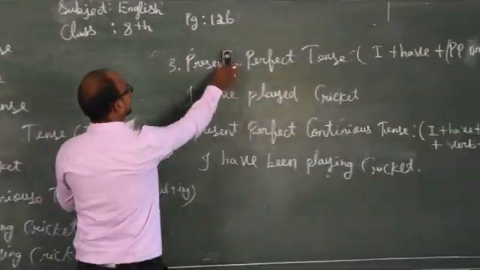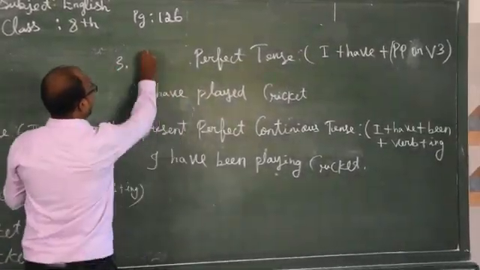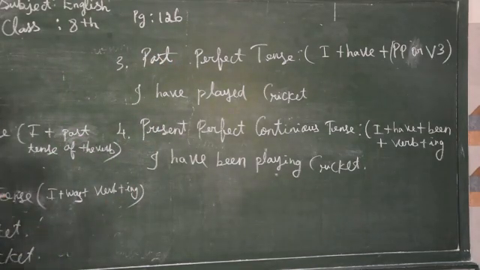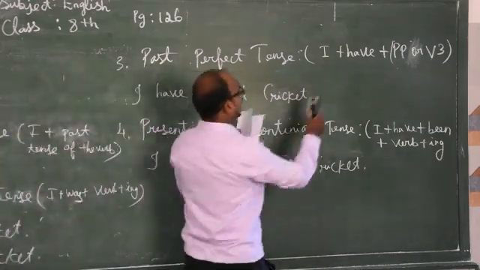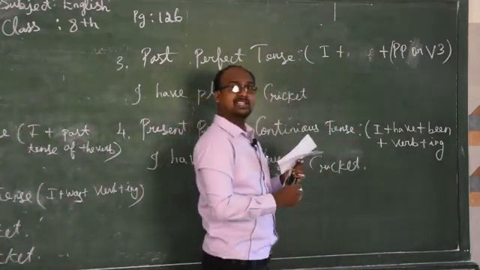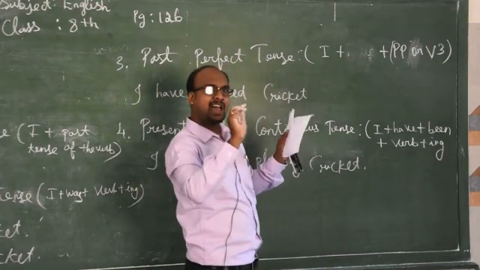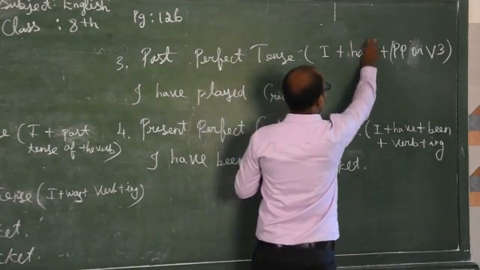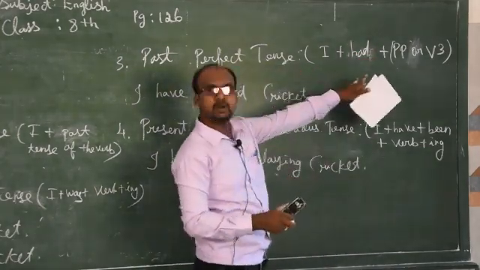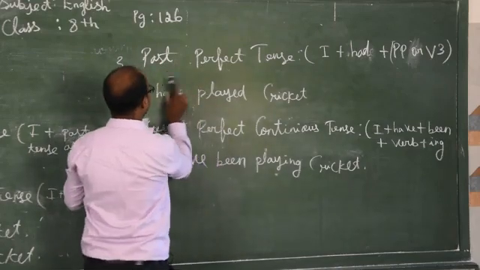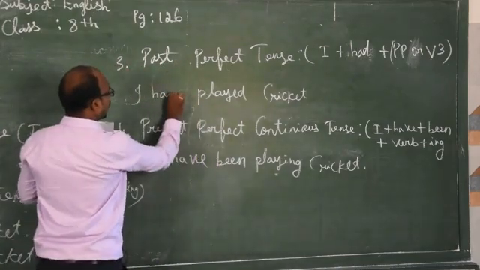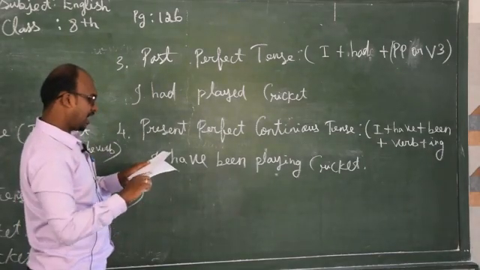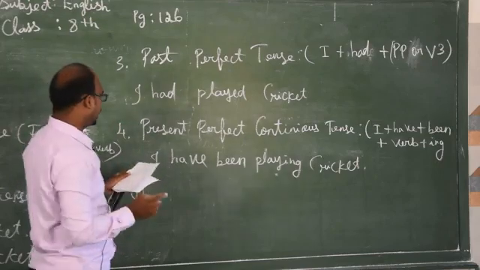Here, past perfect. I already told you, in present tense it is have. In past tense, perfect means have will be changed into had. I plus had plus past participle, V3. So how will it be changed? I had played cricket. So that's it: I had played, I plus had plus past participle or V3.